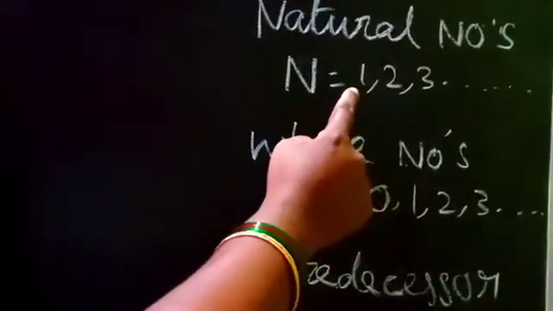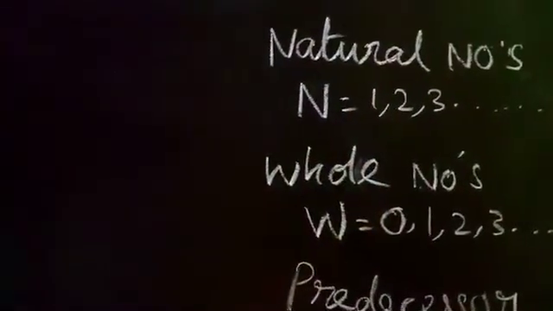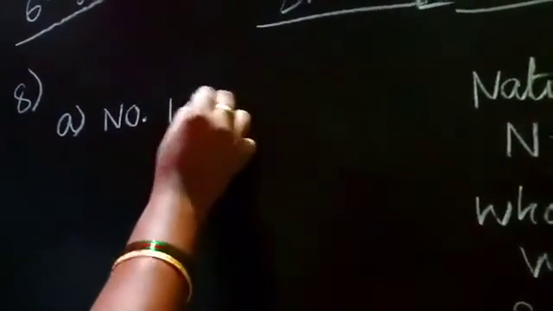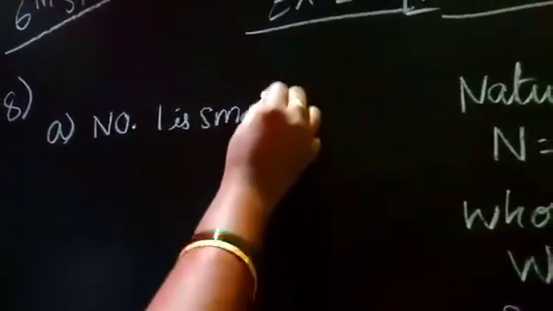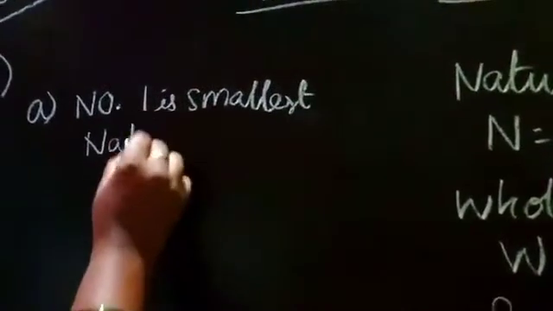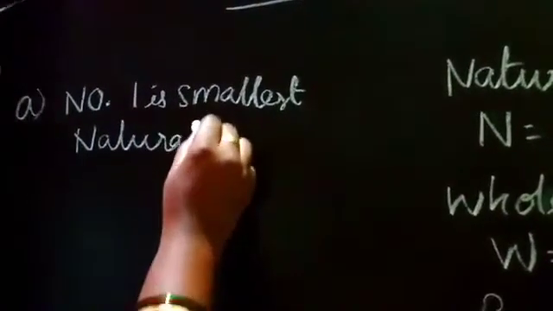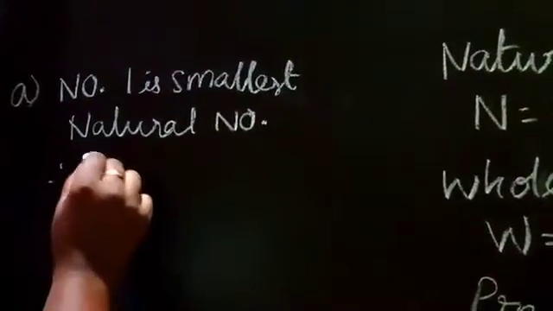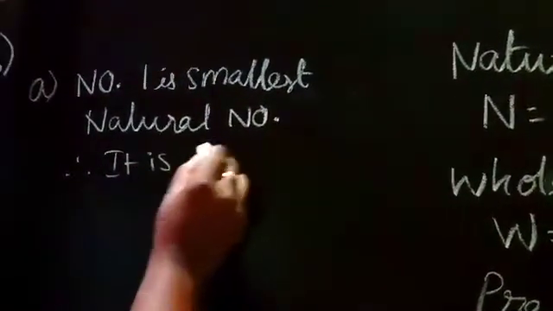There is no 0 in natural numbers. So 1 is the smallest natural number. Therefore, it is false.